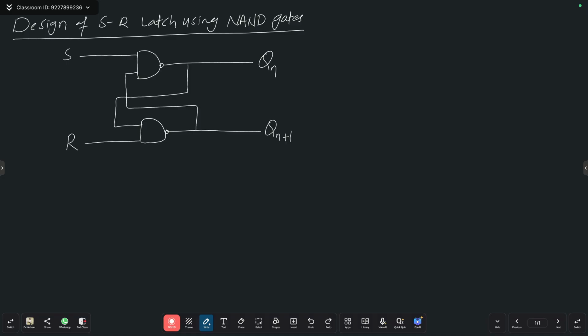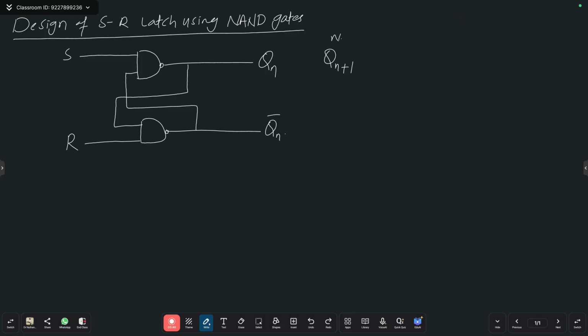So now just observe. Again, I will repeat my definition for sequential logic circuit. What is sequential logic circuit? Output always depending on the current, means present input and present state. So if I want to calculate my Qn plus 1, means next state.